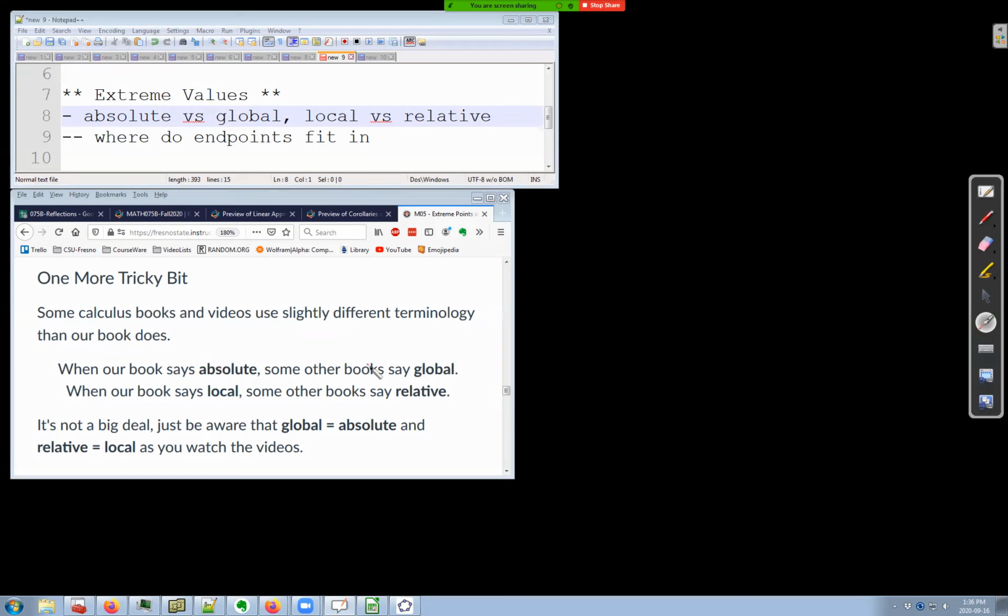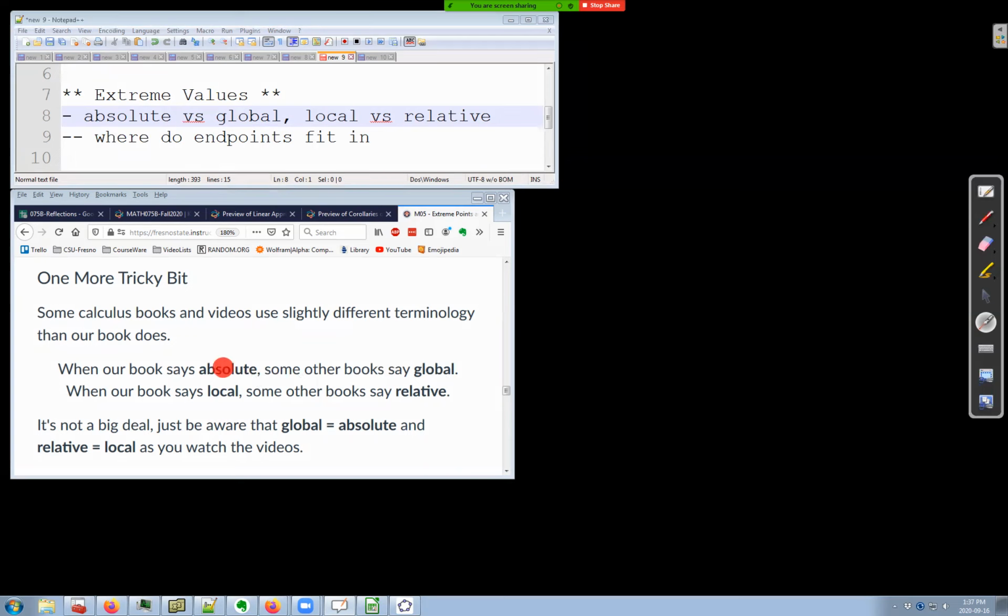But other books don't use that term. Instead, they say global, because they think about the function as the entire world. If you're the highest point in the entire world, then we're going to call you a global maximum. So the point is that absolute and global mean the same thing. It depends on what book you read. But anybody who studied calculus will have been told that these mean the same thing.